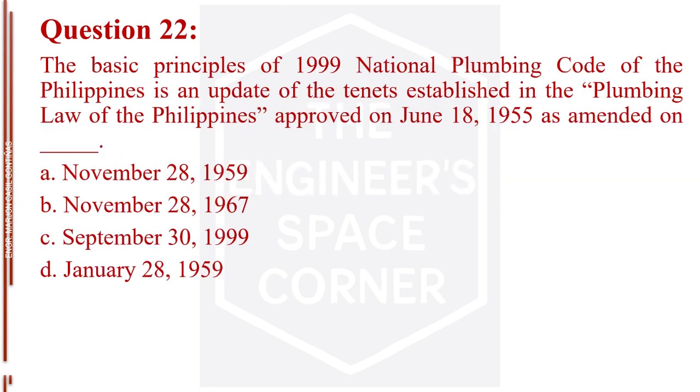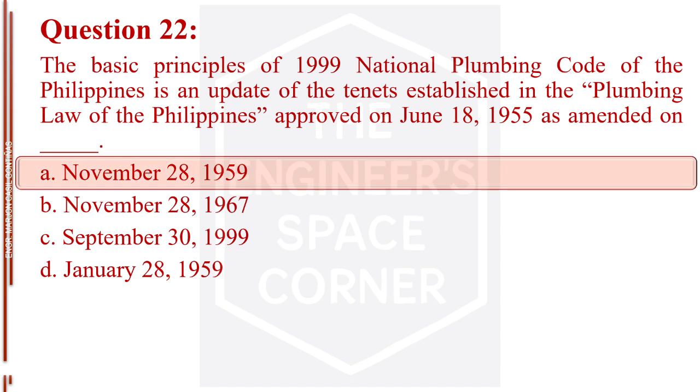Question number 22. The basic principles of 1999 National Plumbing Code of the Philippines is an update of the tenets established in the Plumbing Law of the Philippines, approved on June 18, 1955, as amended on blank. Letter A, November 28, 1959. Letter B, November 28, 1967. Letter C, September 30, 1999. Letter D, January 28, 1959. The answer is letter A, November 28, 1959.